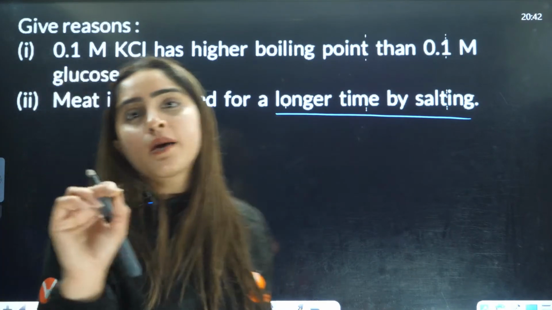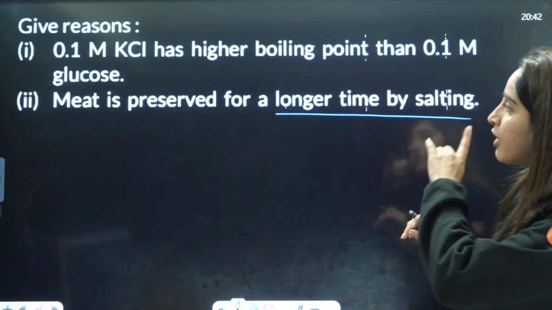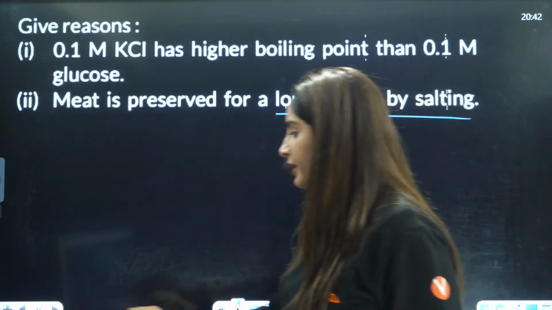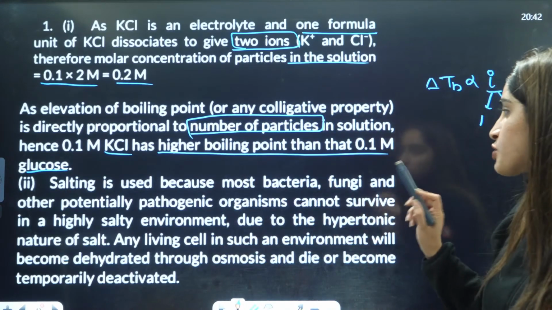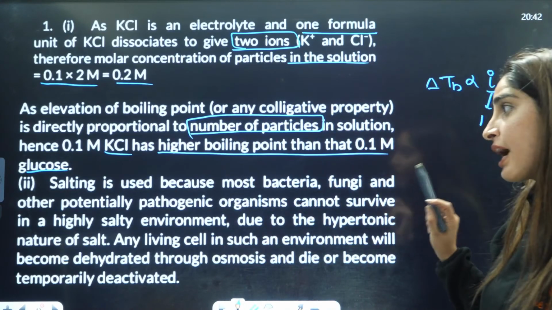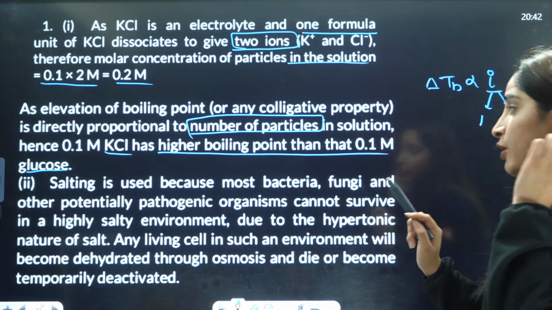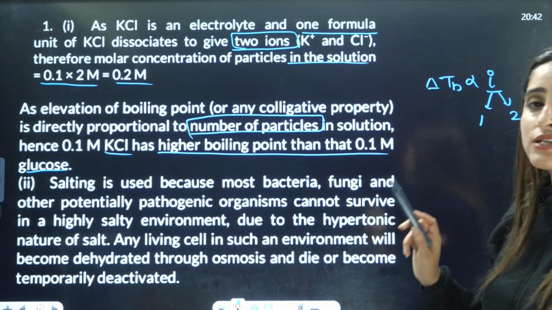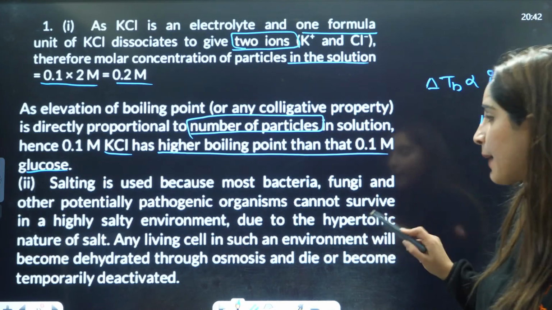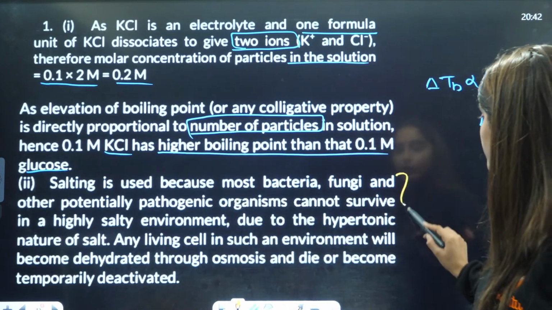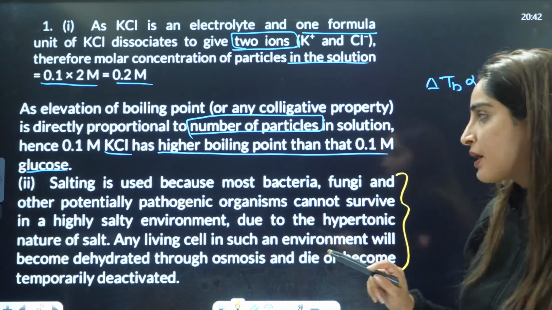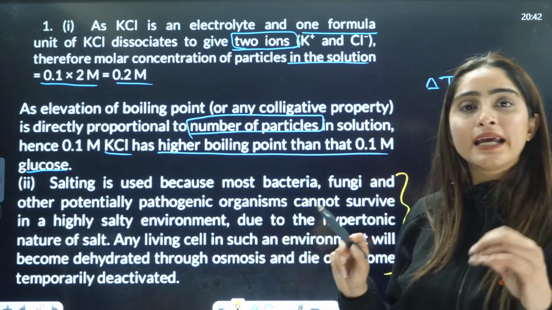The same thing is applied here, that meat is preserved for a longer time by salting, right? Salting is used because most bacteria, fungi and other potentially pathogenic organisms cannot survive in a highly salty environment due to hypertonicity. So this is also one of the reasons here. The other reason is related to the bacteria, right?